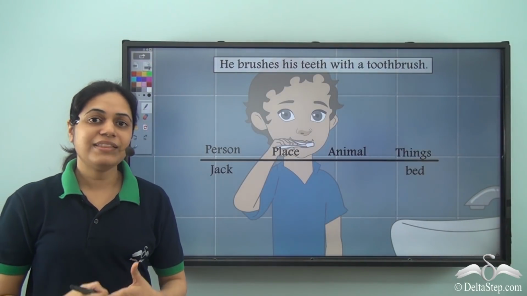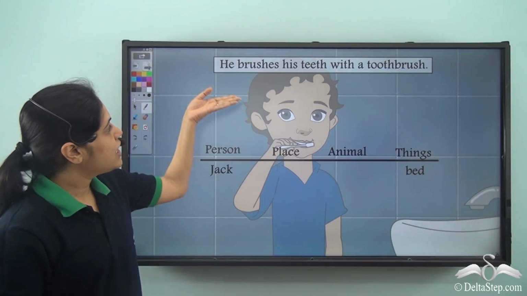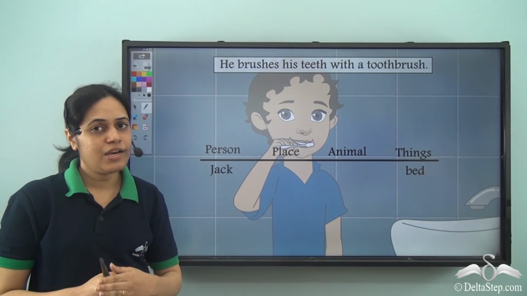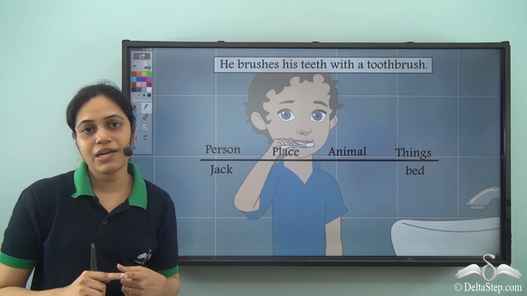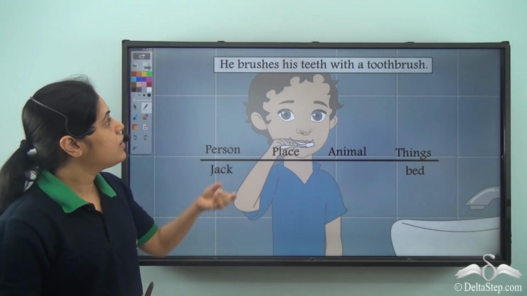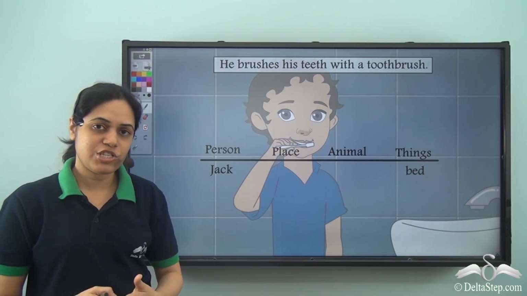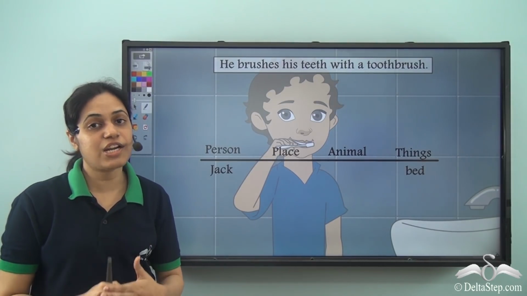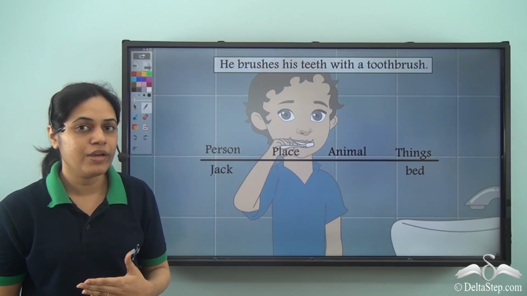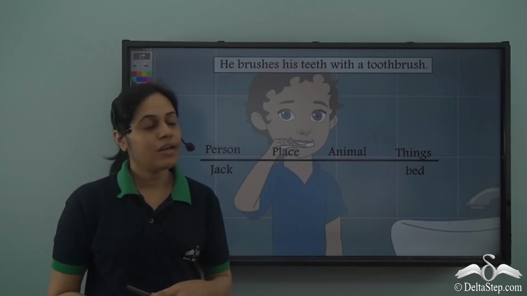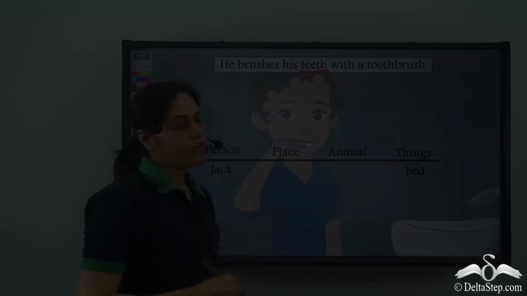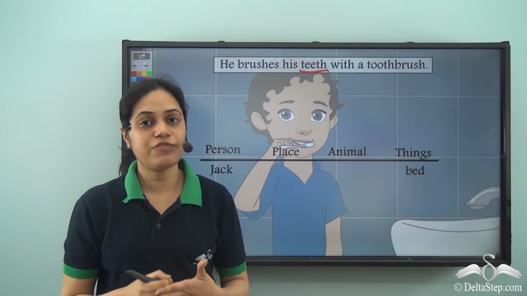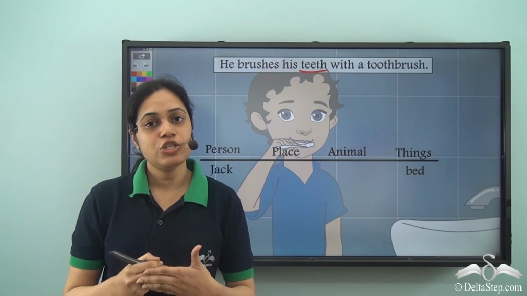Now let us look at the second sentence. He, so he is not naming any person. It is referring to Jack, but it is not a name. Brushes, once again, is describing what Jack is doing. It is not naming anything. And what about this word, teeth? So it is the name of a part of our body, teeth.